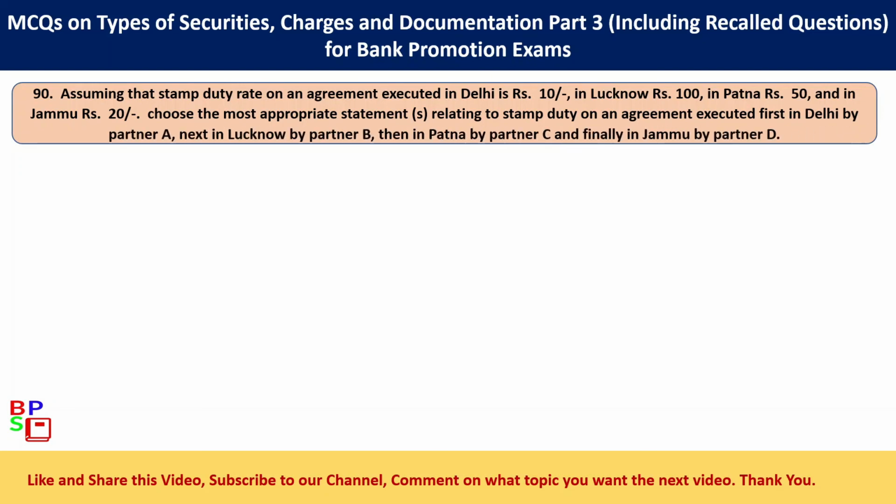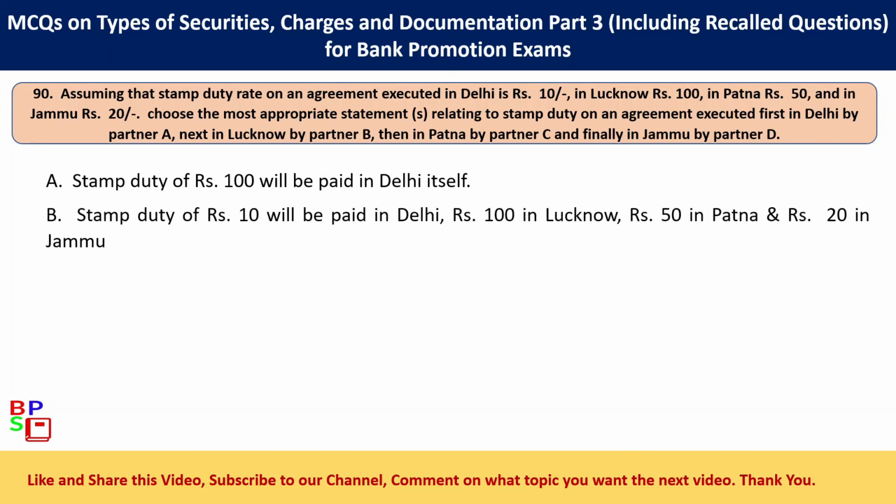Choose the most appropriate statement, S, relating to stamp duty on an agreement executed first in Delhi by partner A, next in Lucknow by partner B, then in Patna by partner C and finally in Jammu by partner D. Option A, stamp duty of 100 rupees will be paid in Delhi itself. Option B, stamp duty of 10 rupees will be paid in Delhi, 100 rupees in Lucknow, 50 rupees in Patna and 20 rupees in Jammu.